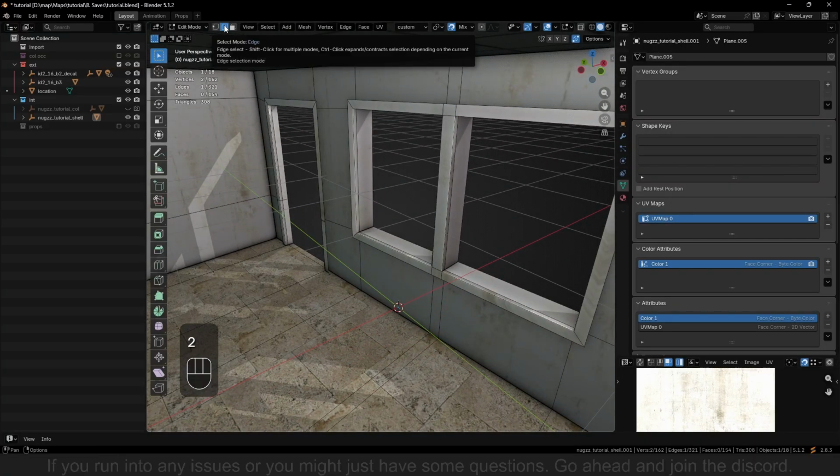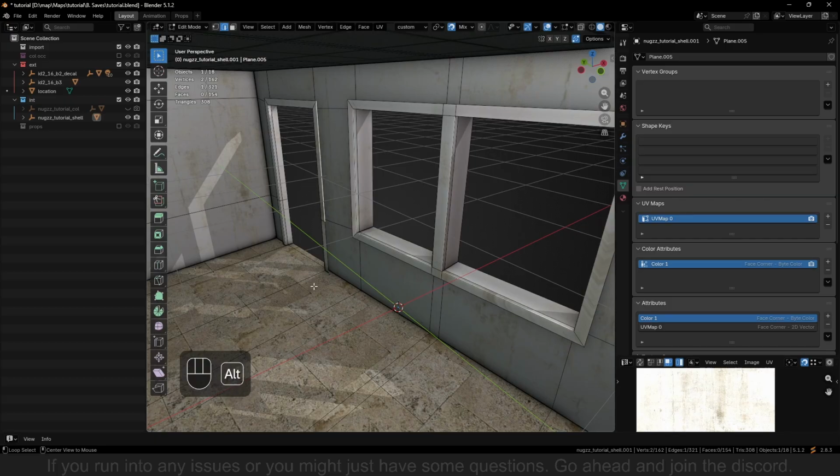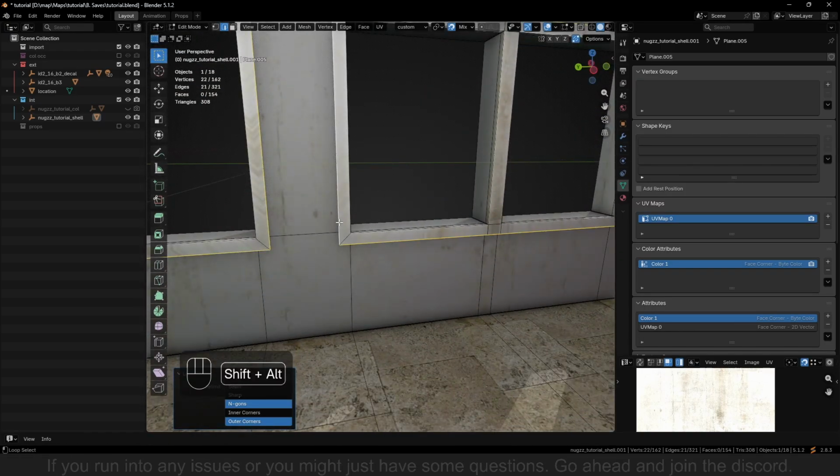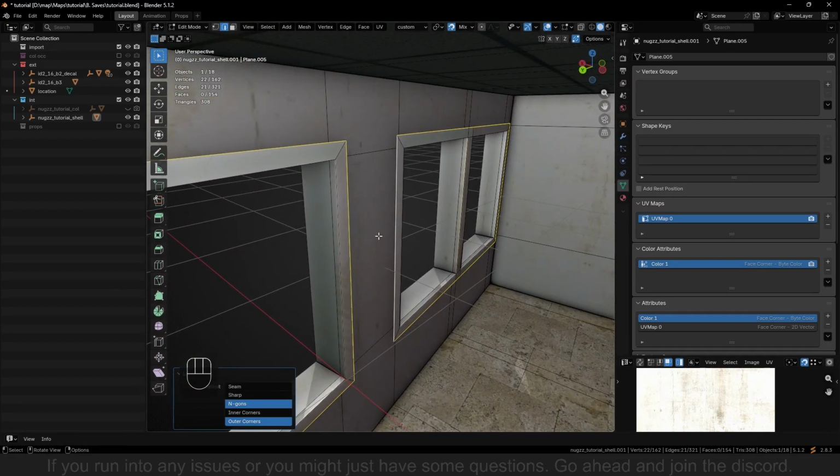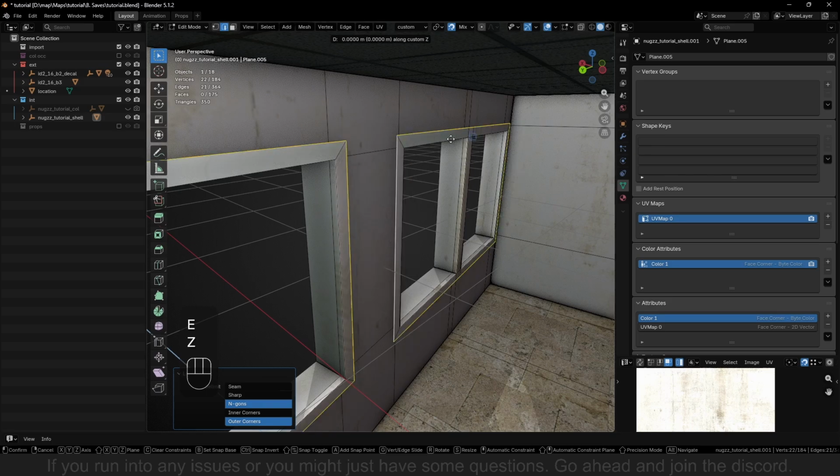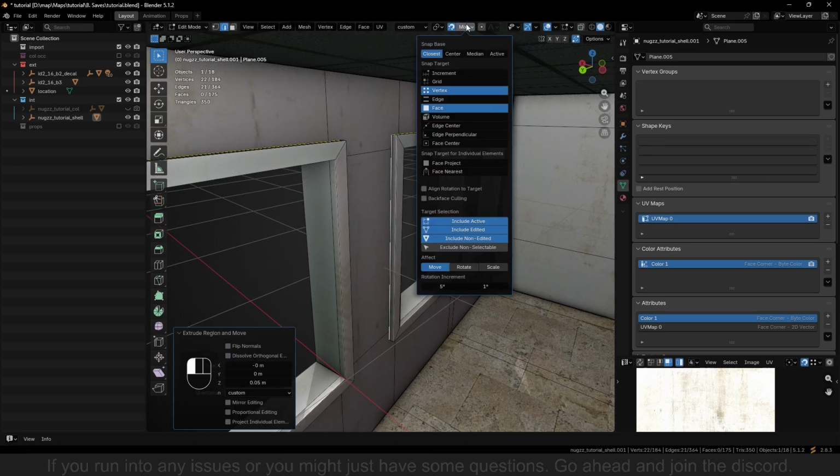So by going into edge mode, click one edge, hold down Alt, that's here, and double click on all of them. Oh, hold Shift as well, there and there, and then use extrude into the wall with face on.